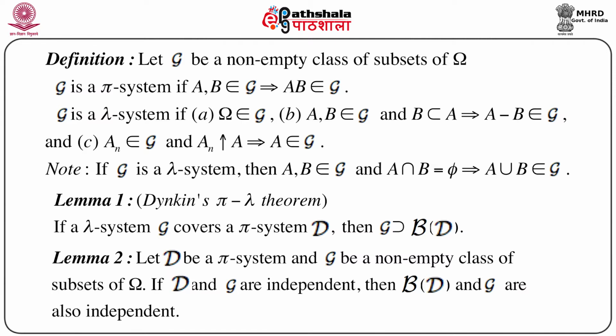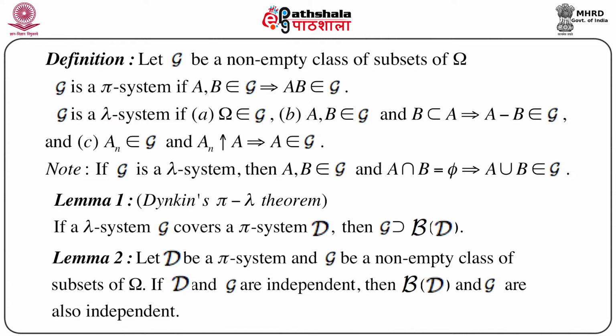Now note one important thing, a clear observation: if G is both a pi system and a lambda system, then for A and B belonging to script G with A intersection B equal to phi, it is immediately clear that A union B will also belong to script G.